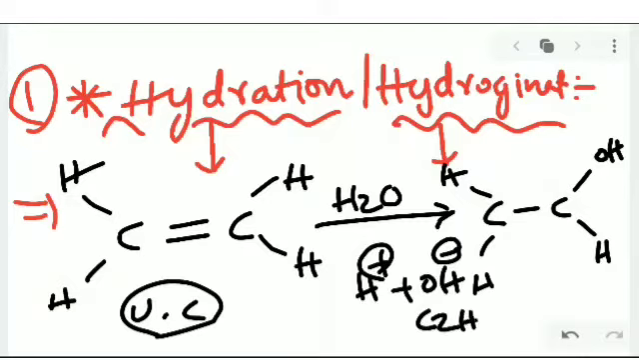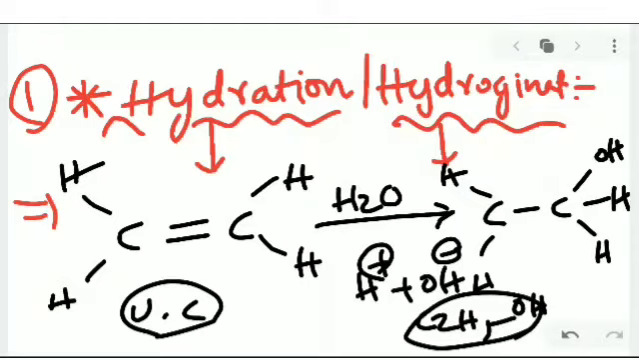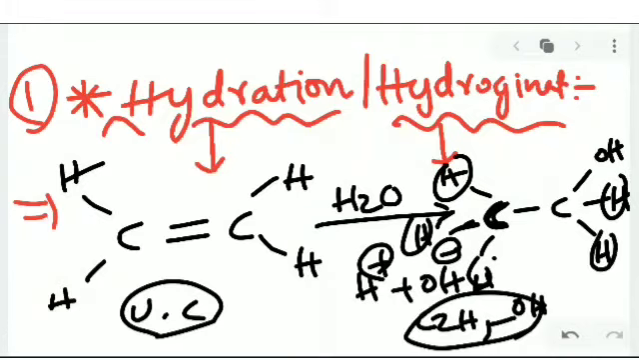So C2H5OH is formed. Counting the carbons, 1 2 3 4, this is a 5 carbon ring, and saturated compounds will be obtained. Here the carbon has 3 hydrogens, and the other carbon has 2 and 1. This is the alcohol group, so ethanol will be formed. From the alkene, an alkane will be formed. This is the conversion, the hydration process.